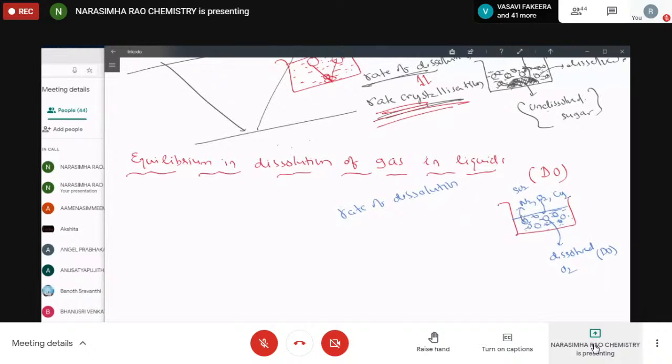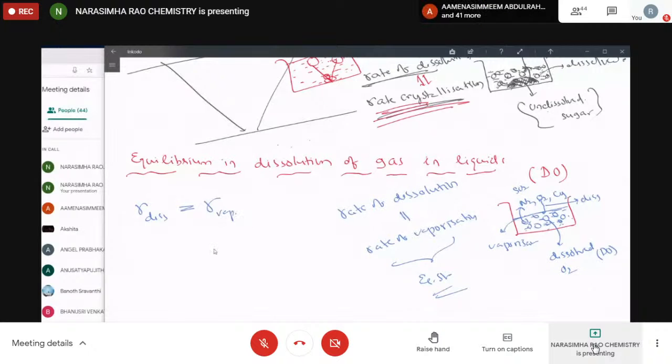So this is called dissolution, and this is called vaporization. Now when the rate of dissolution equals the rate of vaporization, that state is considered as the equilibrium state. Clear? Rate of dissolution equals rate of vaporization.